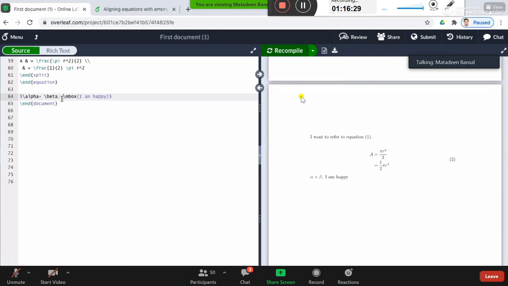Suppose you want more space, which is not sufficient. So either you can use multiple tildes, or there is a command called backslash quad. It will give you around 4 point space, a little higher space. You see now the difference, the space between alpha plus beta is more. So you can use quad multiple times to generate more space.